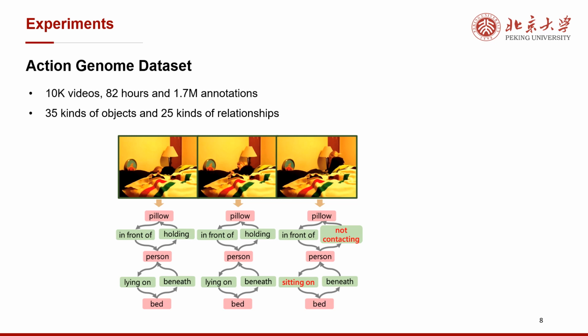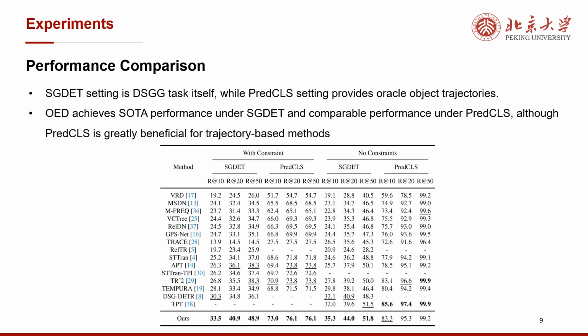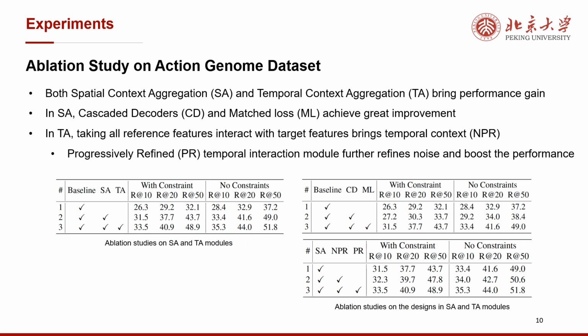We evaluate our method on the Action Genome dataset. It consists of 10,000 videos and 17,000 annotations, encompassing 35 kinds of objects and 25 kinds of relationships. We show the performance comparison under two settings. SGDET corresponds to the DSGG task itself, while predicate classification assumes object trajectories are given, which is greatly beneficial for those trajectory-based methods. However, we still achieve certain performance gains on the SGDET setting and comparable performance on the predicate classification setting.